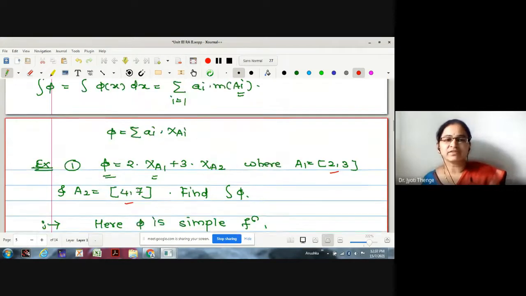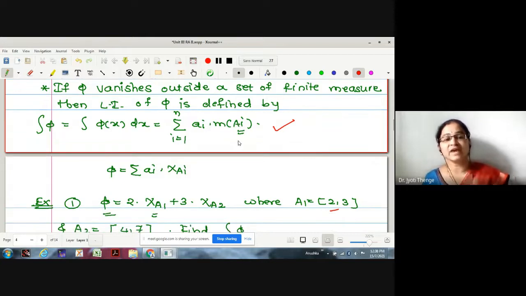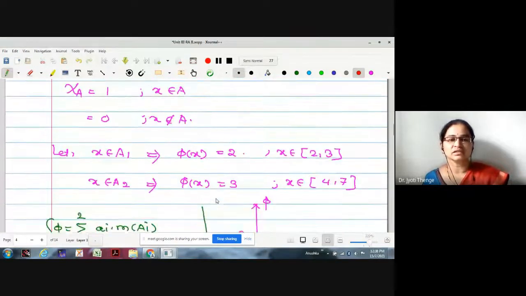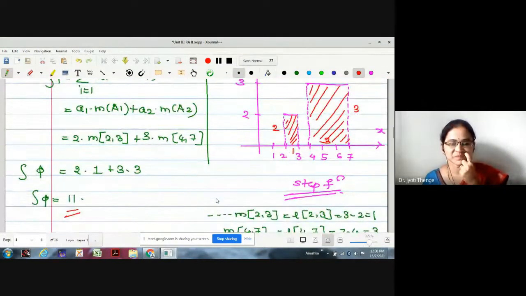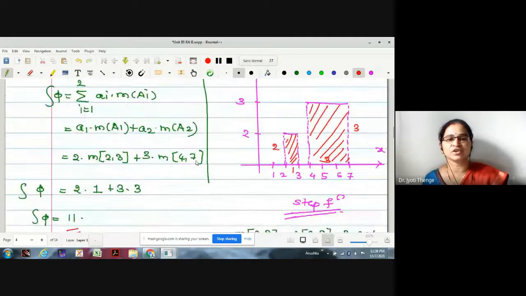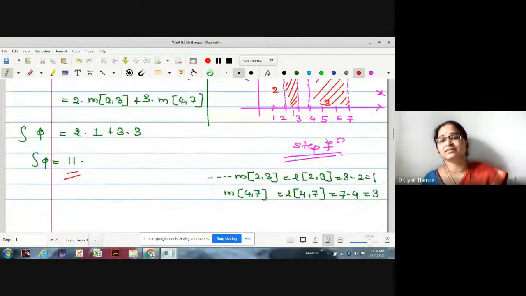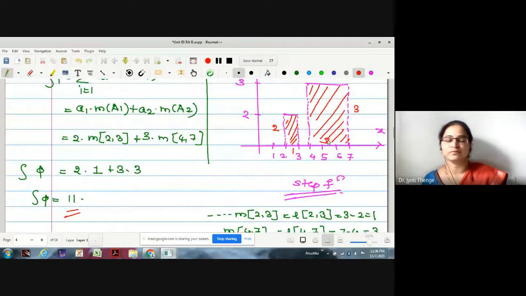So whatever generalization was made, the sum of ai into measure of ai, was really very correct. Actually, we are no one to judge whether it is correct or not. We have understood it is correct. We have understood why it is defined like this. Is it okay? Understood the example? Any difficulty in finding the integration now, and understanding why this is 11 from this graph?